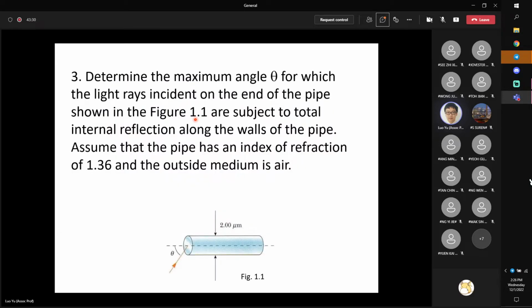So then let me talk. Any question again about question 2? If not, let's take a look at question 3.